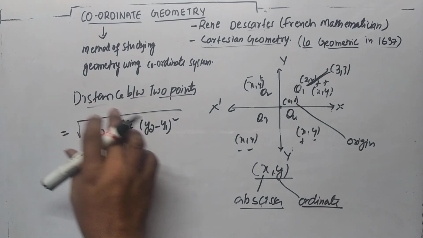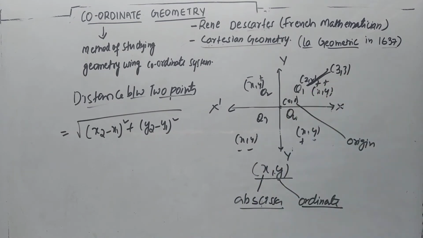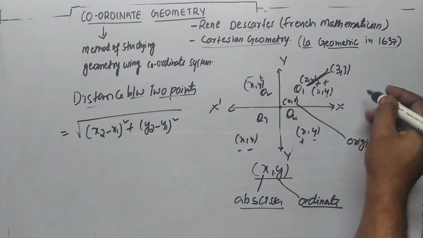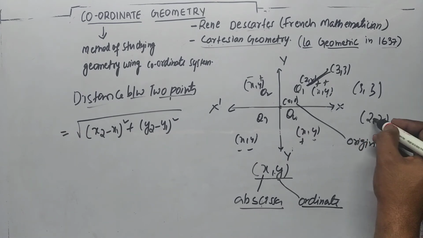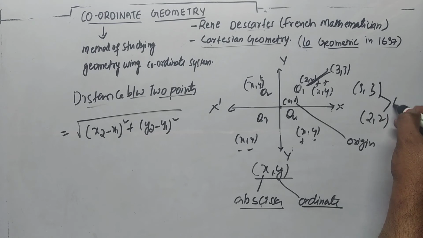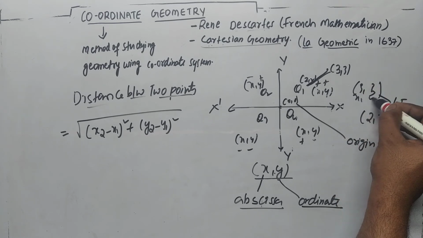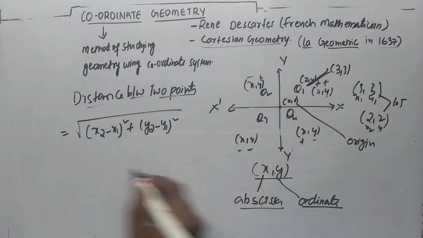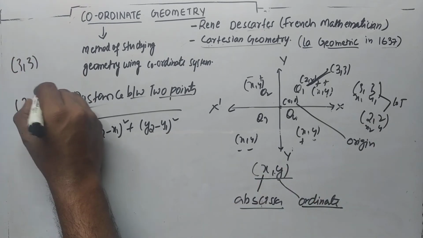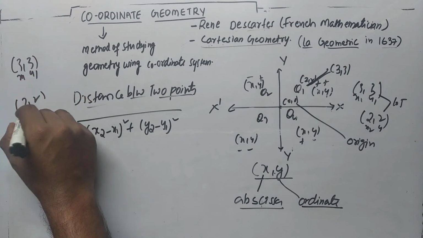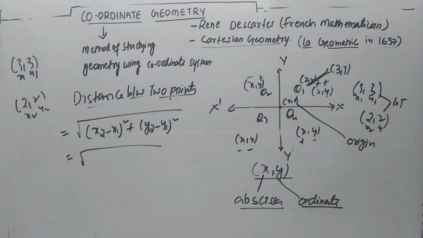Suppose, as I just told you, we find the distance between 3 comma 3 and 2 comma 2. Just now I found the distance between these two to be 1.5 centimeters. You can say this one is x1, y1, and this is x2, y2. I am taking the same coordinates, 3 comma 3 and 2 comma 2. Now I am substituting into the formula to find the distance.